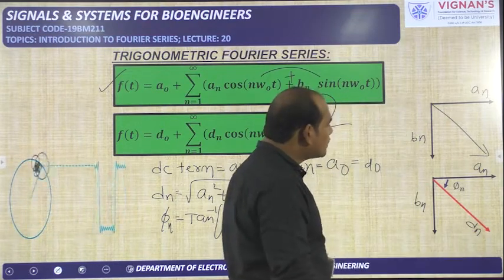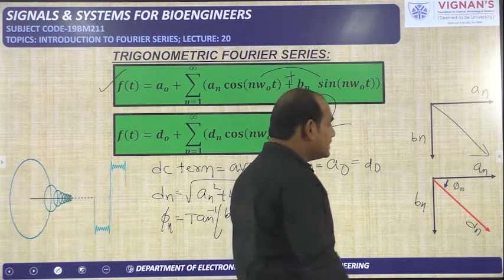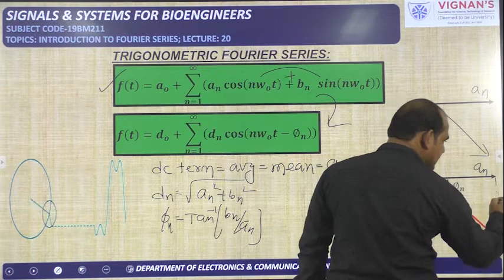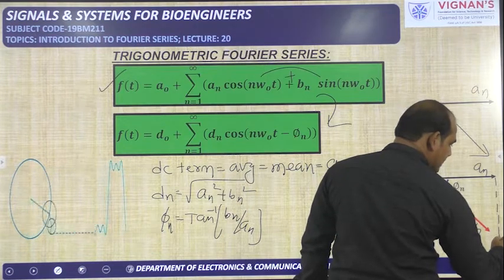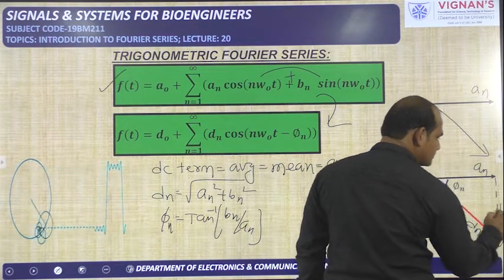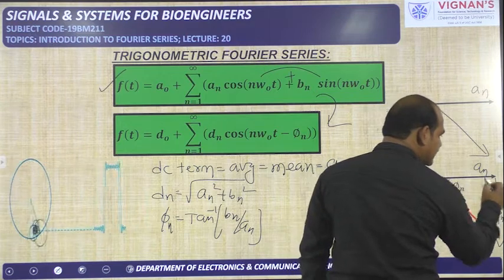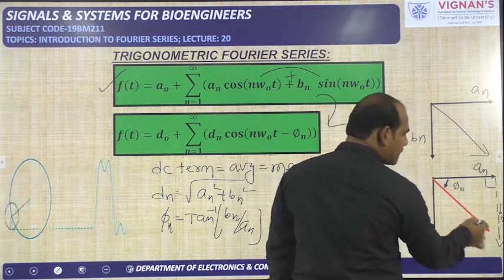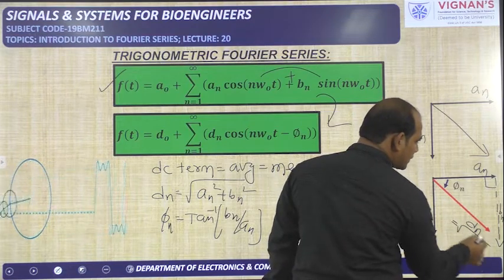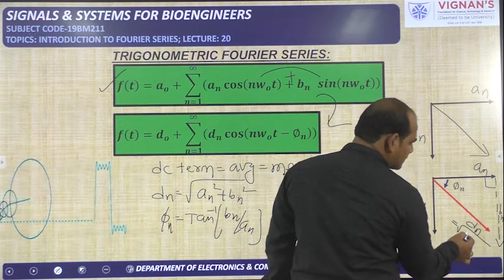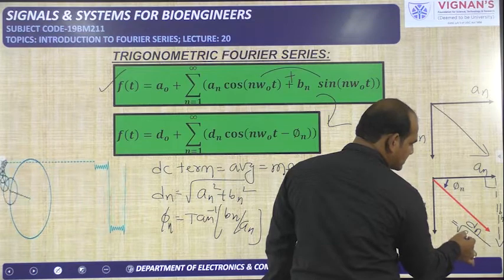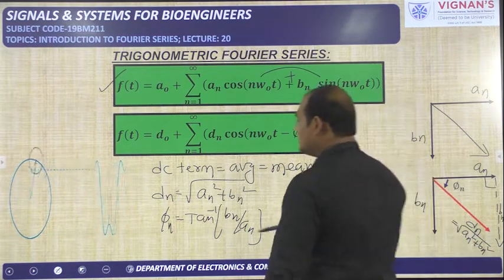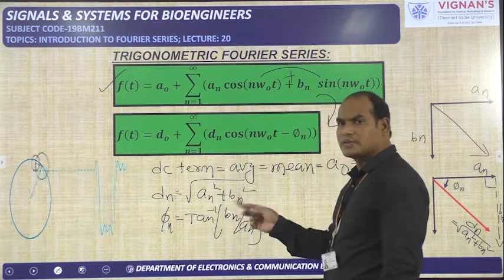So how to get the dn value? The dn value can be obtained by taking a parallel vector here, that is bn. In between these two, there is 90 degrees. If you take only magnitudes, this becomes the hypotenuse. The hypotenuse is equal to the square root of the sum of the squares of the two sides, that is an square plus bn square. Like that we got dn equal to square root of an square plus bn square.